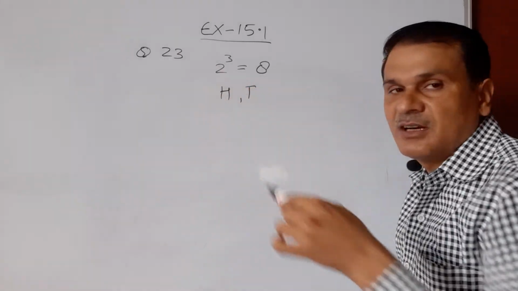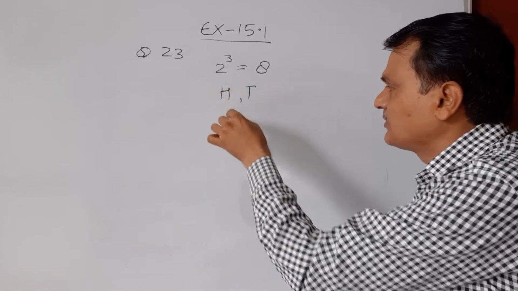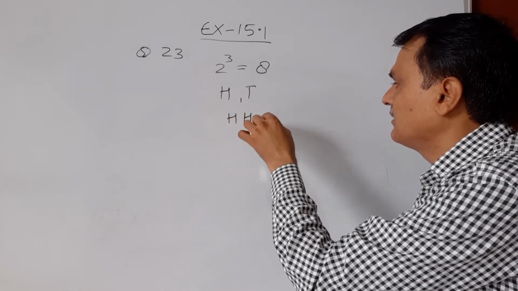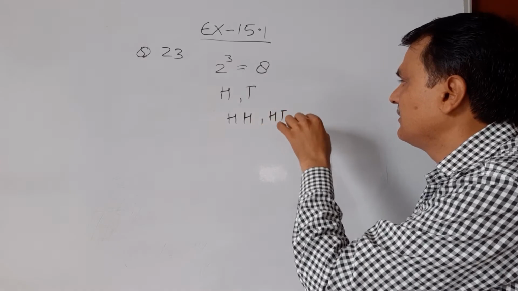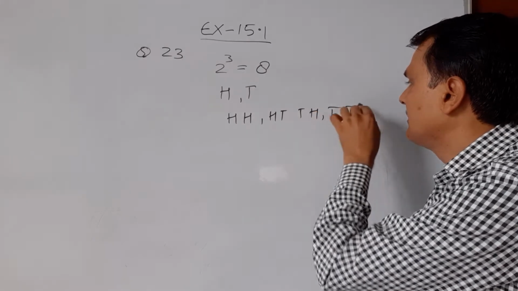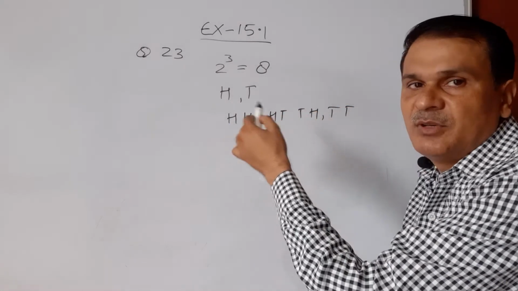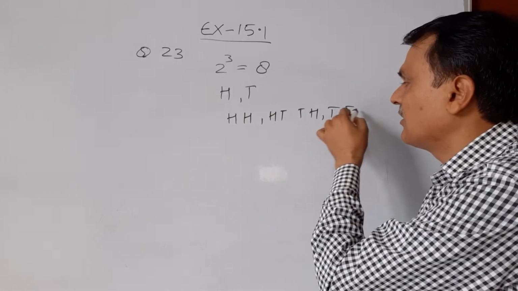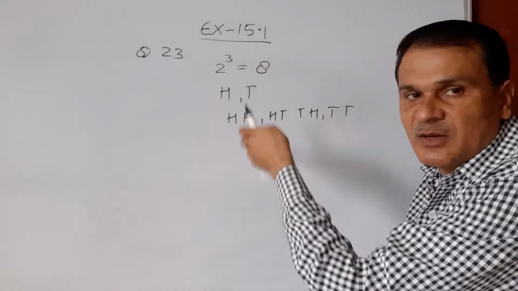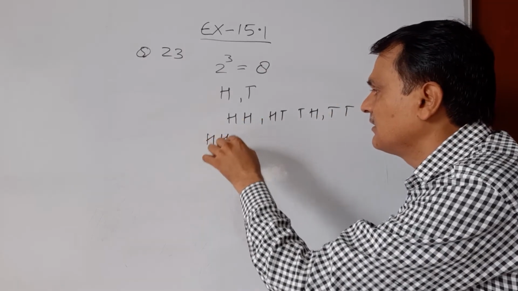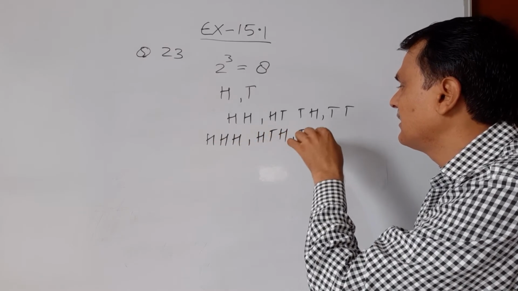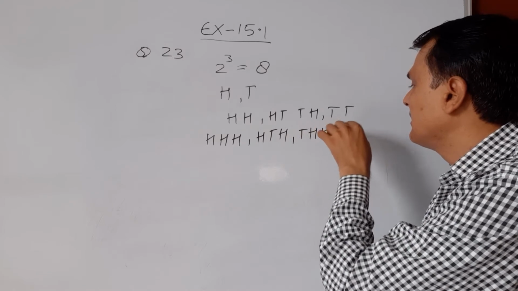On tossing 2 times we get 4 options: head head, head tail, tail head and tail tail.